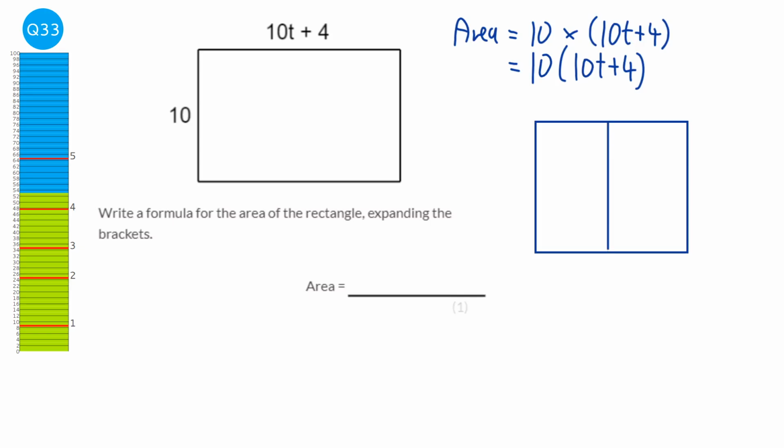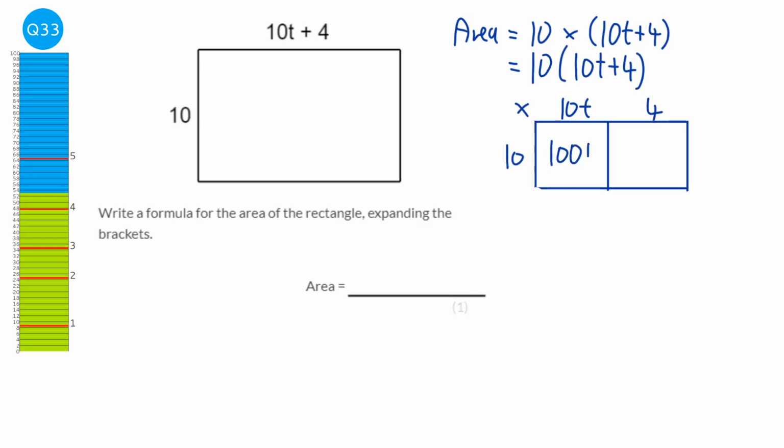I'm going to just do the grid method, but whatever method you prefer. Actually, I've done too many here. Let's get rid of that. So we've got 10 times 10t plus 4. And we're timesing them, so 10 times 10t, 10 times 10 is 100, so it'd be 100t, 10 times 4 is 40. So our answer will be 100t plus 40.